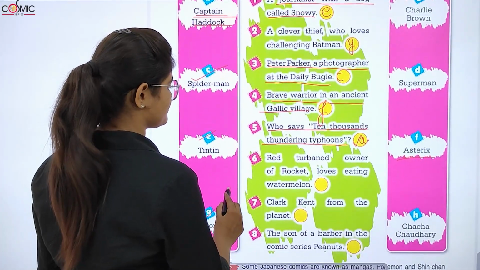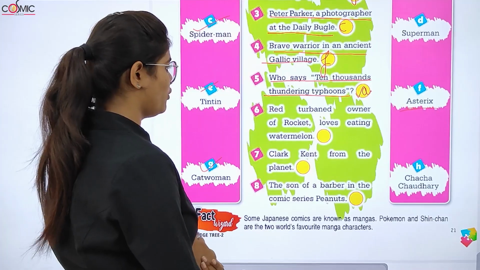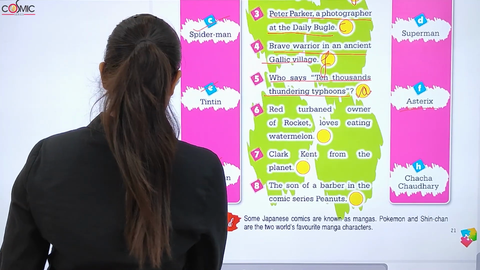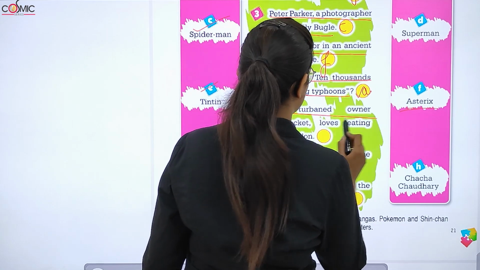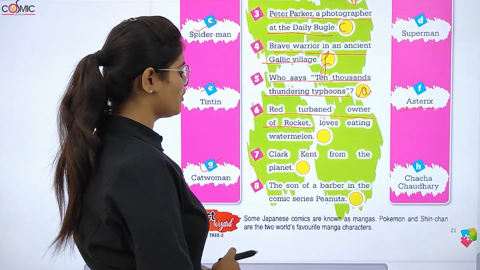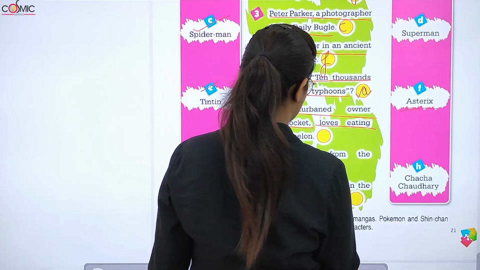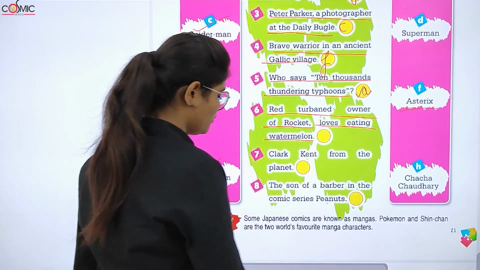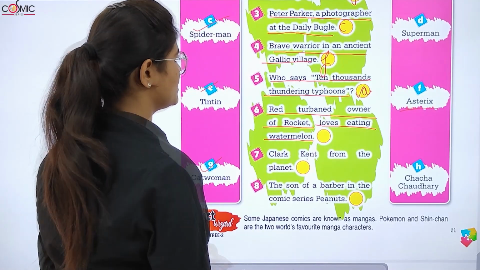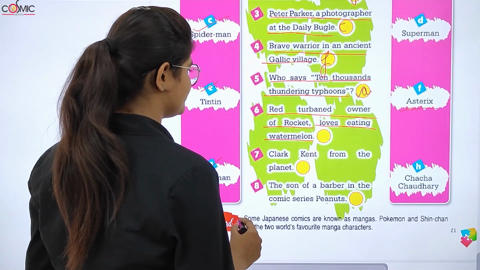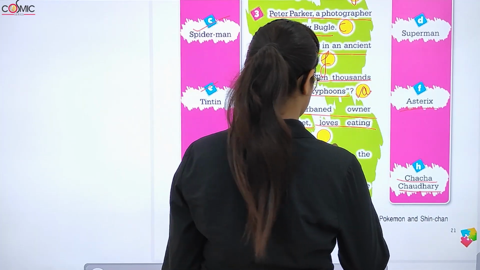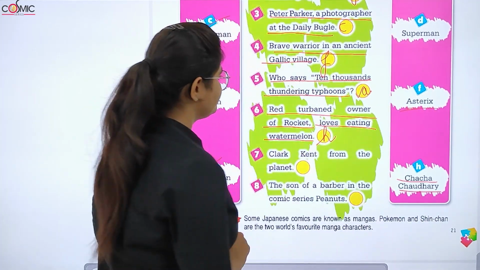Next comes: red-turbaned owner of Rocket who loves eating watermelon. So a red-turbaned owner of Rocket, who loves eating watermelon very much, right? What is the name of that character? The name of this character is Chacha Chaudhary, right? So we are going to write H over here.